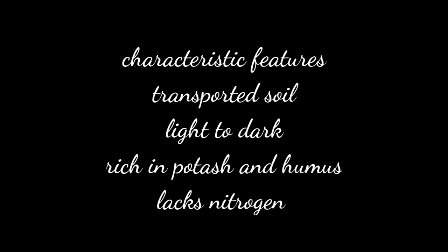The mineral content is rich in potash, and it has humus in it, but it certainly lacks phosphorus and nitrogen. A good amount of crops can grow here: wheat, sugarcane, rice, cotton, oilseed and jute are grown in this soil category.